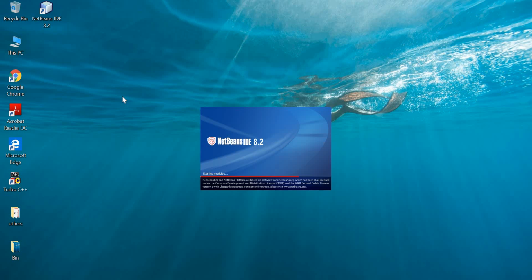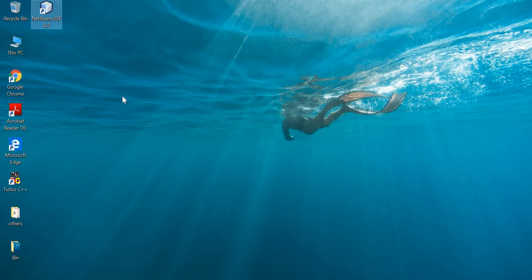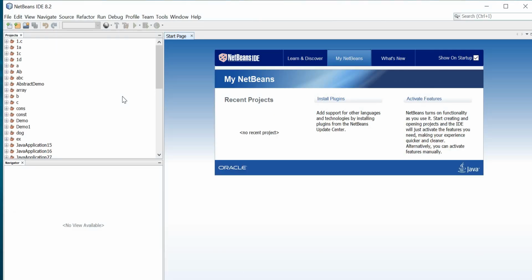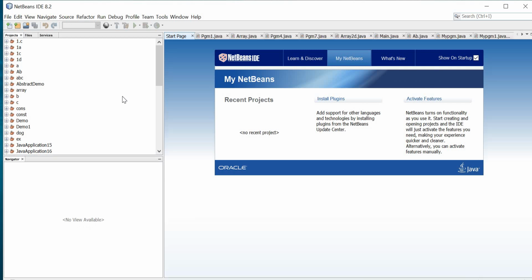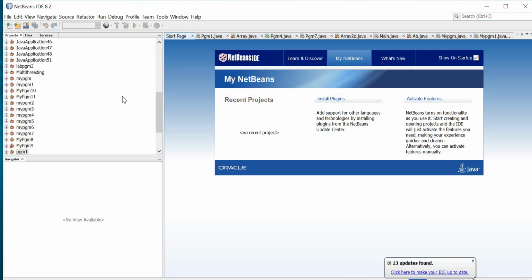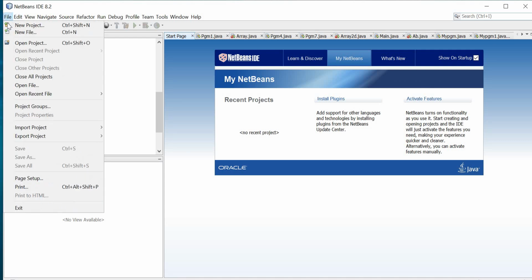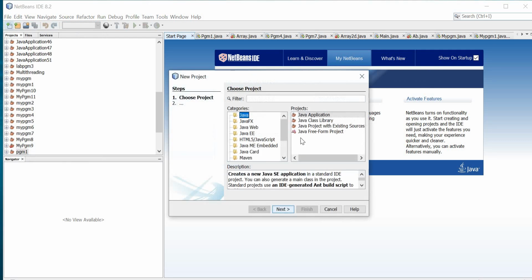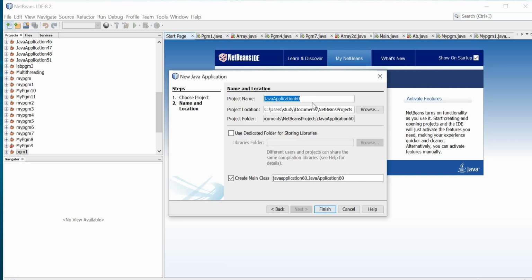So why I chose this topic is so you can submit this project in your colleges as a mini project. In this project there are 10 questions. All questions are MCQ. You can choose and bookmark, and in the last you can see the output, how many answers are correct. So first file, then new project, Java application, then next, then I'm giving the project name